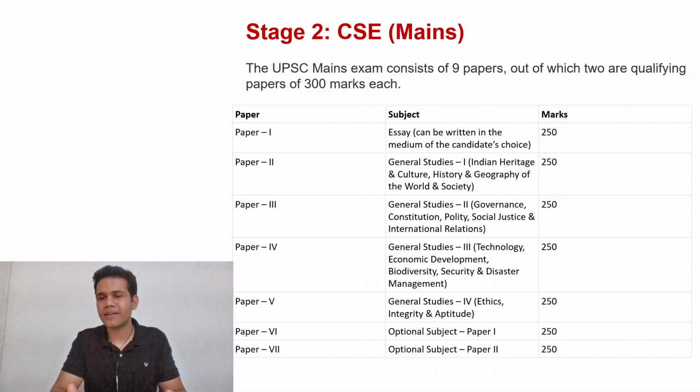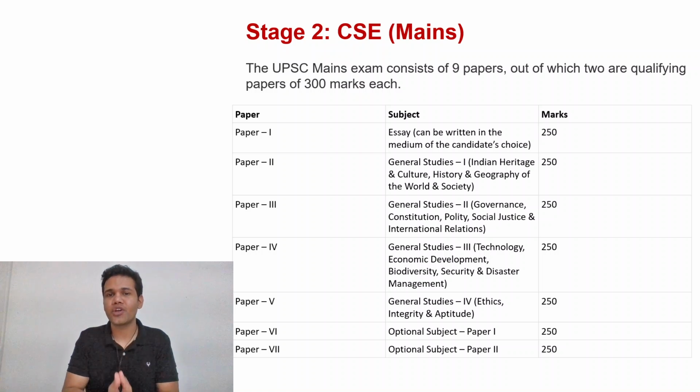Because if you see the pattern over here, guys, there are 7 such papers, and in all there are 1750 marks, out of which a disproportionately huge 500 marks are allotted only for your optional papers. So it can really make or break your chances, depending upon your preparation levels.